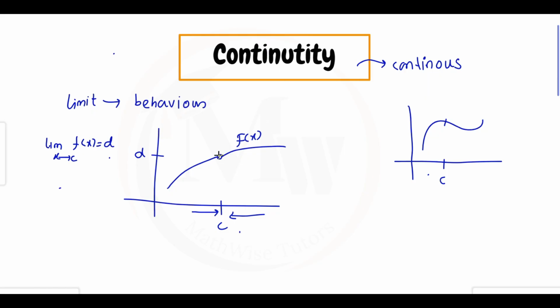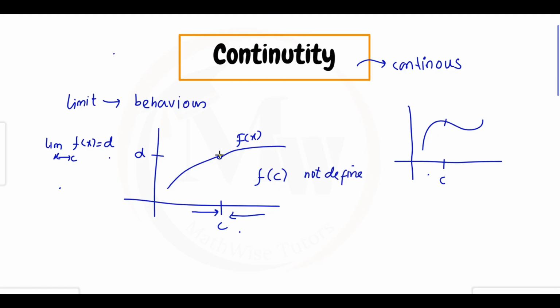Limit has explained to us how the function behaves from the left side of C and the right side of point C. But if we notice that exactly at point C there is a hole, it means no point exists. That means the function is not smooth. So we can say that f of c is not defined for this function.